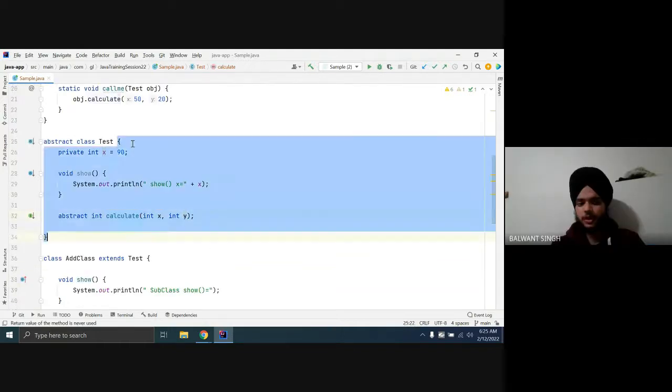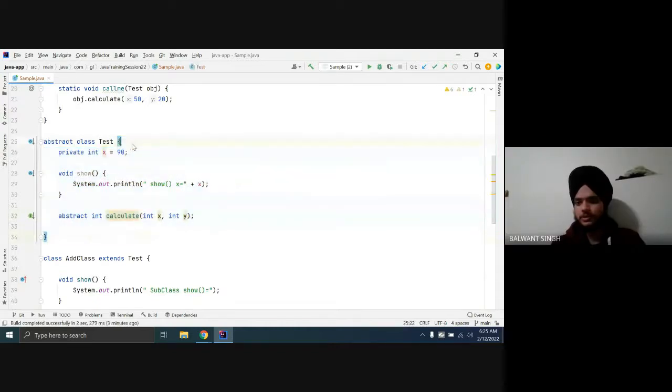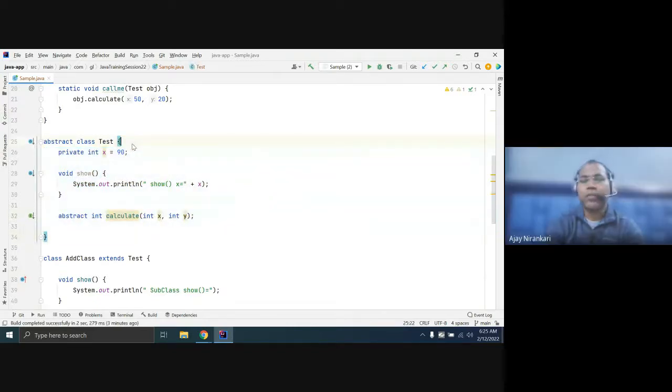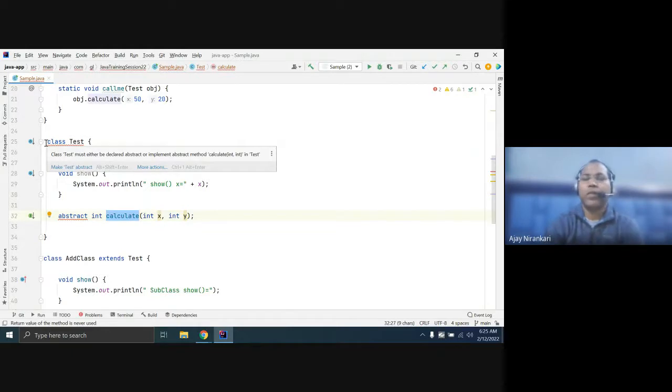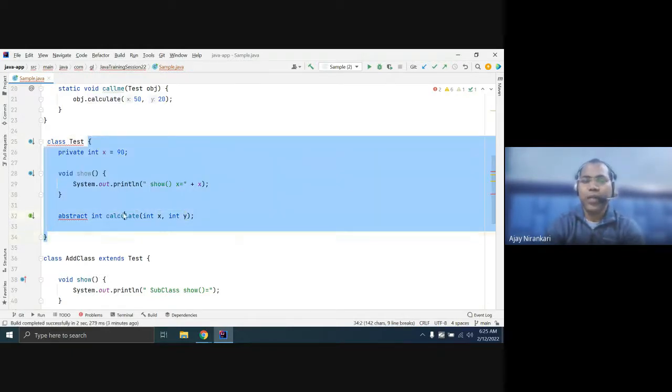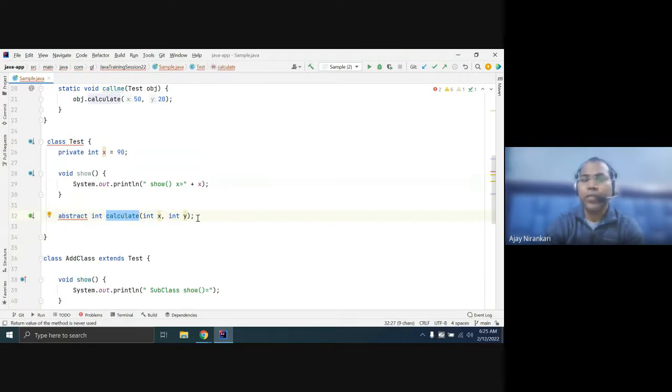So abstract methods are allowed in public classes? Yes, any classes. But any class where you declare an abstract method must be marked as abstract. This is mandatory. If any class has an abstract method, it means you have not given a definition. Abstract means this method is just abstract, not concrete. There is no logic here.